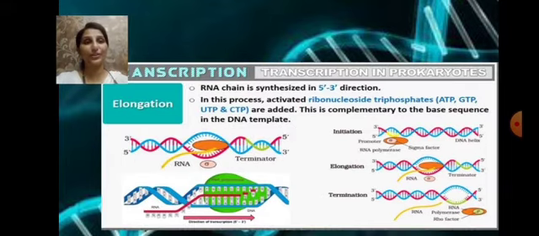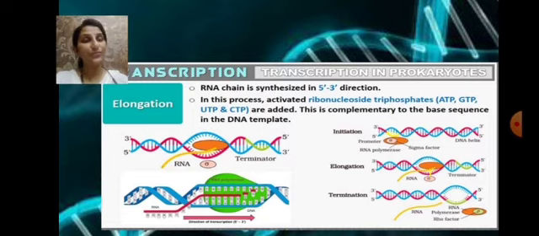Next is elongation. The RNA chain is synthesized in the 5' to 3' direction. As we told earlier, in the earlier module, the DNA-dependent RNA polymerase catalyzes the polymerization in the 5' to 3' direction. So we can see the formation of the RNA chain. The free end is the 5' end and the end which is attached to the RNA polymerase is the 3' end. So the RNA chain is synthesized in the 5' to 3' direction.